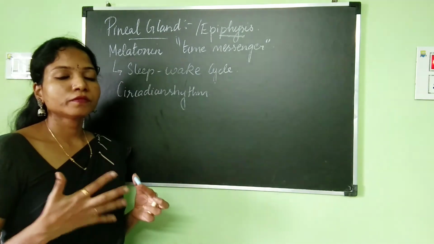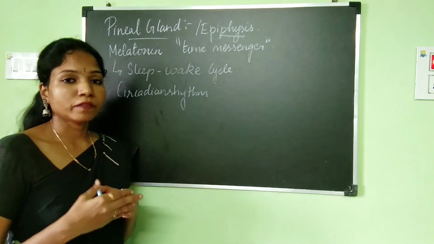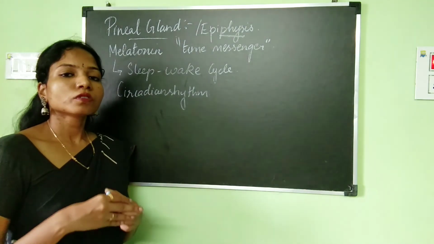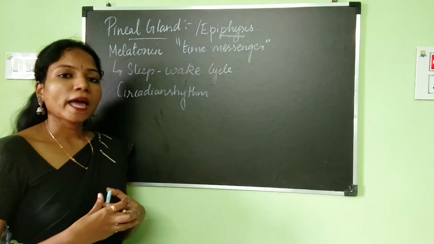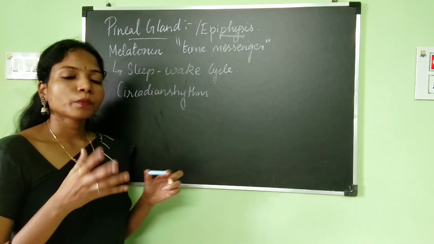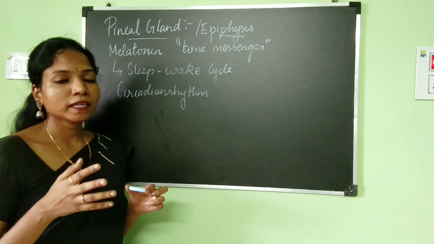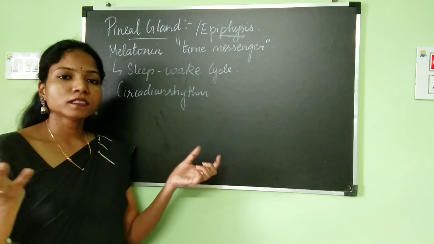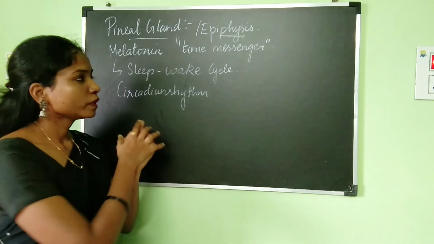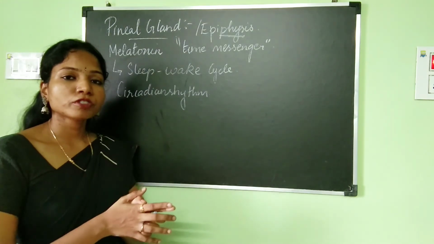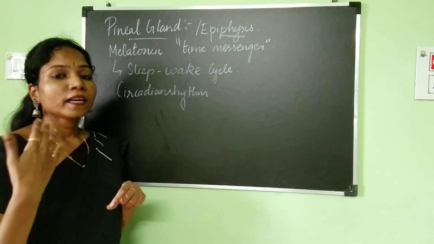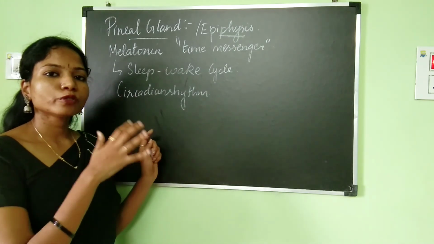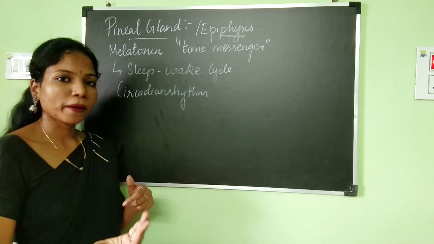So production of this hormone is governed by the environmental factors. Okay. This hormone production will be stimulated during darkness, and then when there is light, the production of this hormone will automatically decrease. So when there is light, the production of the melatonin by the pineal gland will be reduced, and when there is darkness, the production of this hormone will increase, because basically it is going to help in your sleep and wake pattern.